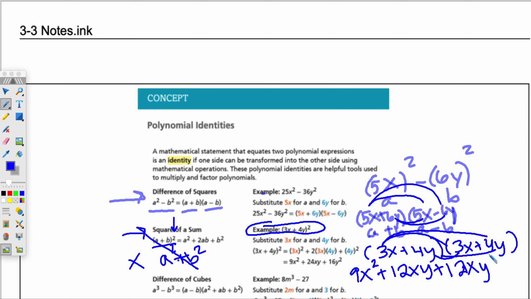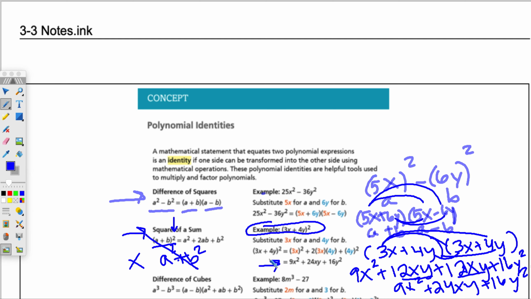Then 4y times 4y, 4 times 4 is 16, y times y is y squared. Let's combine like terms. So in here, we have 12xy and 12xy is 24xy. And you can't simplify any further.